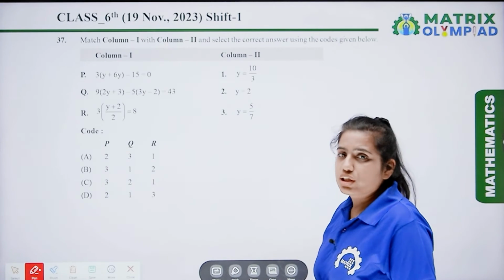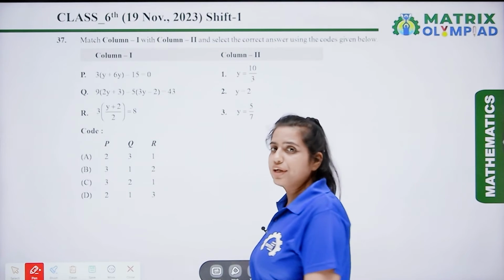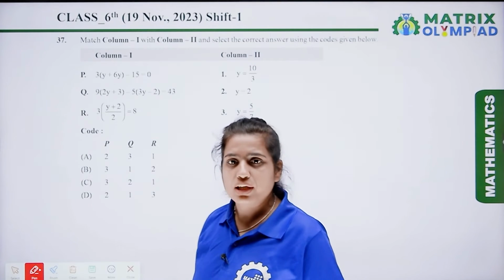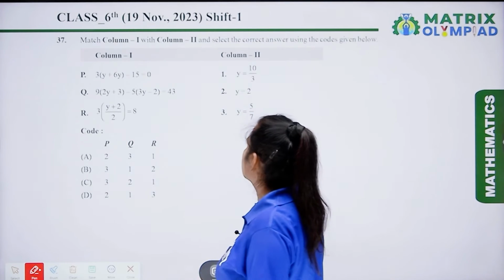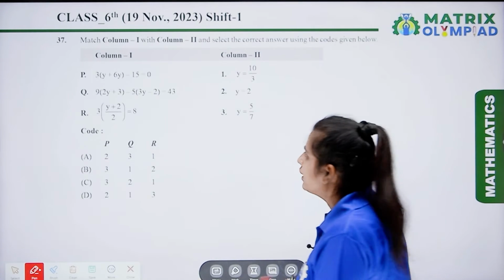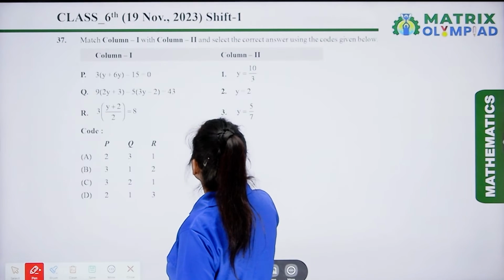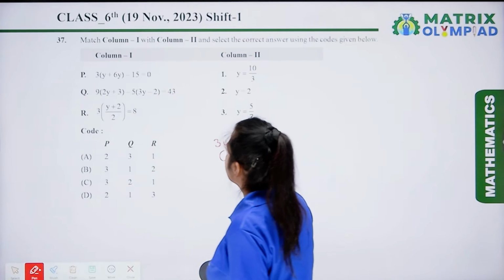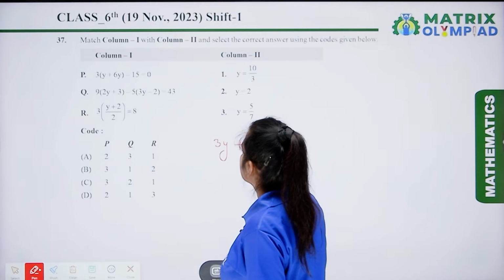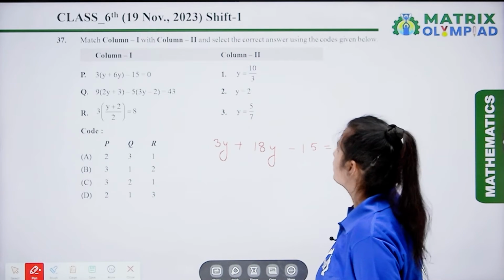Now the next question is question number 37. Here we have to find the value of the variable, then match it with the correct value in column 2. Let's solve. 3y plus 18y minus 15 equal to 0.